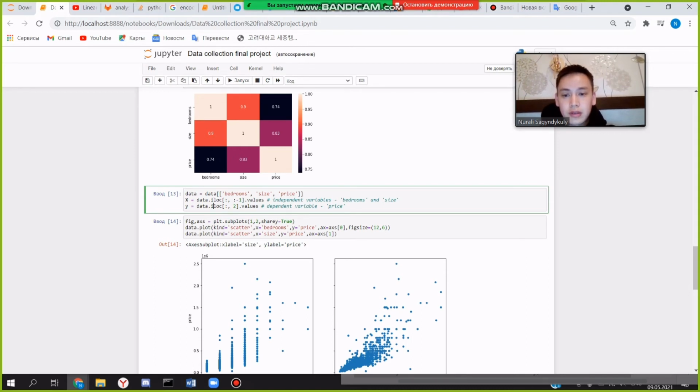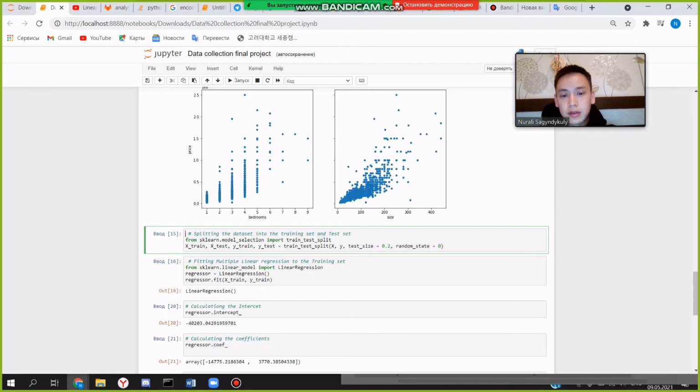First, we showed the relationship between price and bedrooms and price and size. Then we split our dataset into two subsets, the training set and the test set. For this, we use the sklearn model selection library and the train test split function.